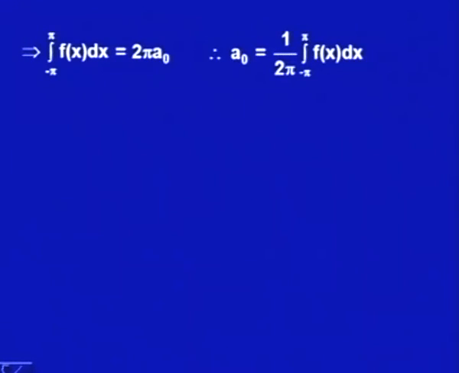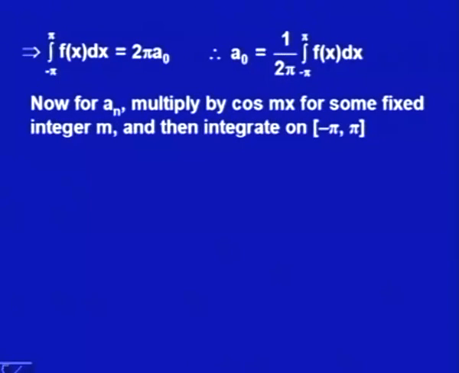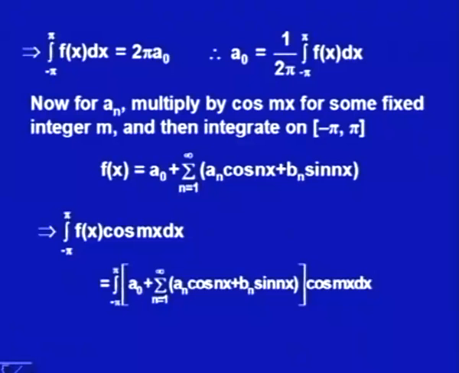Now move on to the other coefficients. For a n, what will we do? We will multiply with cos m x for some fixed integer m and integrate from minus pi to plus pi. That is, I will multiply both sides with cos m x, the left side and this whole series, and then integrate over minus pi to plus pi. The left hand side, integral minus pi to plus pi f x cos m x dx, would be the same as integral minus pi to plus pi of a naught plus summation n running from 1 to infinity a n cos n x plus b n sin n x, into cos m x dx.